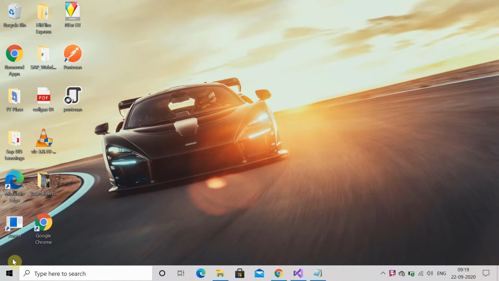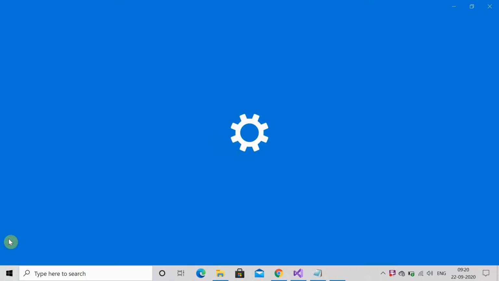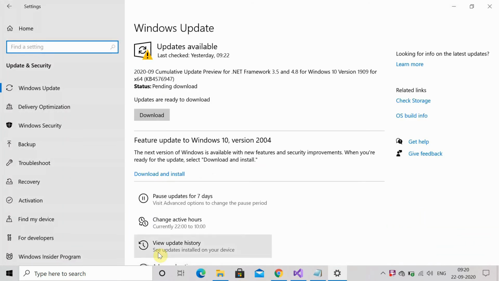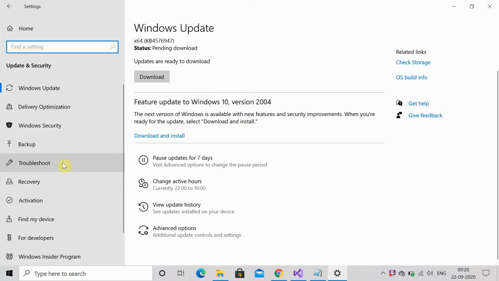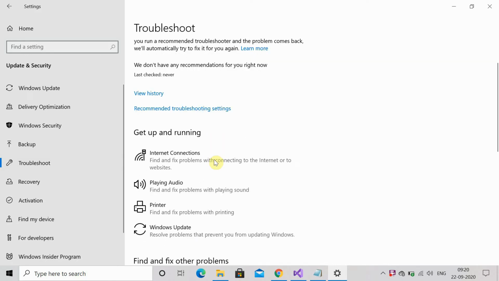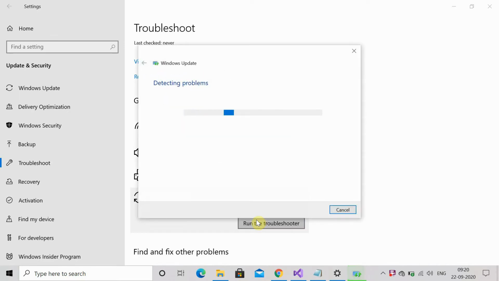The first method to fix this error is to troubleshoot the Windows update. For that, go to the settings. In settings, you have to go to update and security. Now you have to go to troubleshoot at the left hand side. Once the troubleshoot window opens, at the downside you will find this Windows update option. Click on run the troubleshooter and it will start the troubleshooting of the Windows update. It will take some time, so wait for a while.